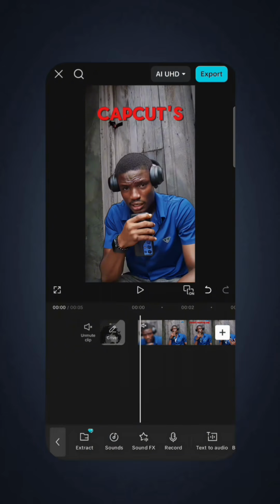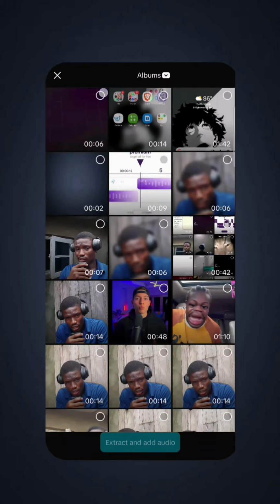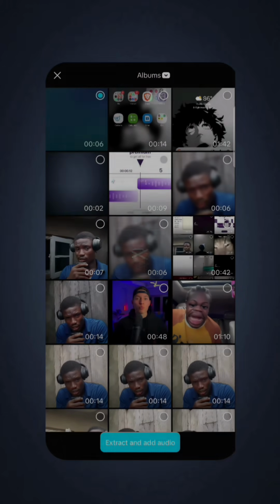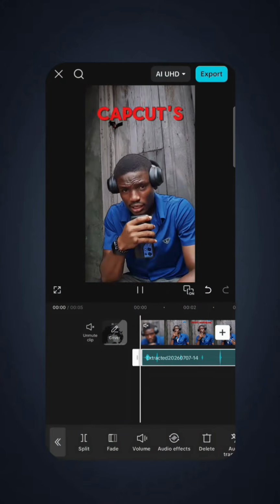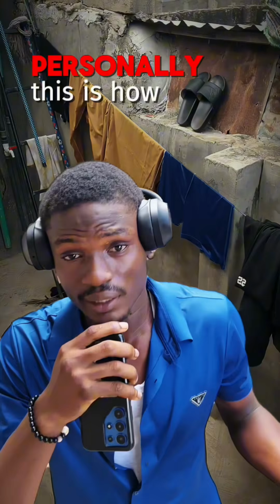Now select audio, then extract, then select the video that you downloaded. That will bring the audio into your timeline like this, and with that you can use it whenever you want, however you want. Personally, this is how I get my sound effects.